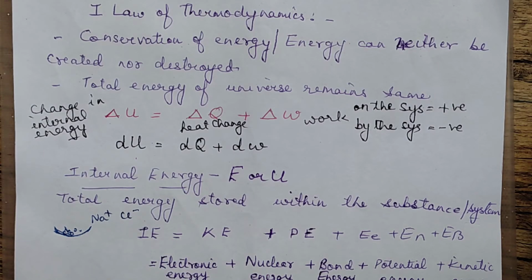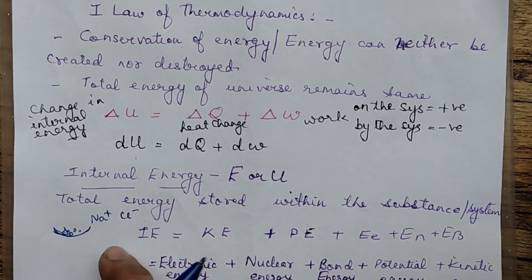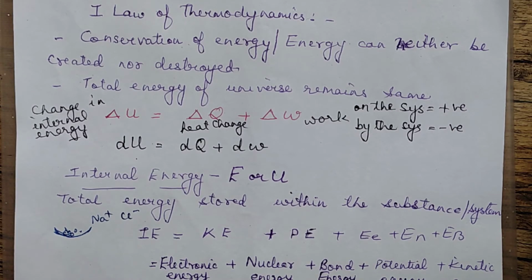In some other example, there can be atoms, ions, molecules. So what is the energy stored within the atoms, ions, molecules, electrons? That means we talk about the smaller aspects in this, the smaller particles which are there within the substance. So what is the energy stored within them? That will be termed as the internal energy.